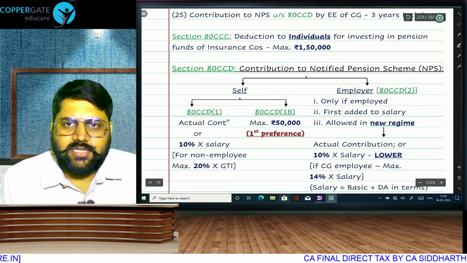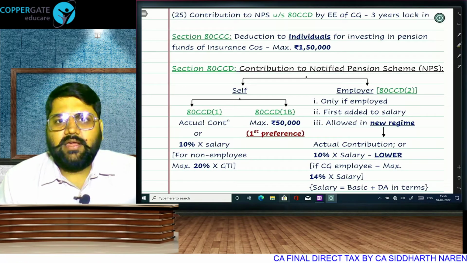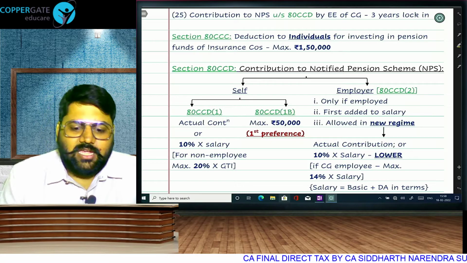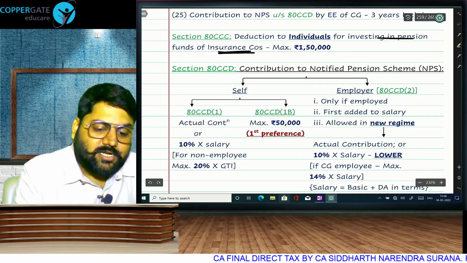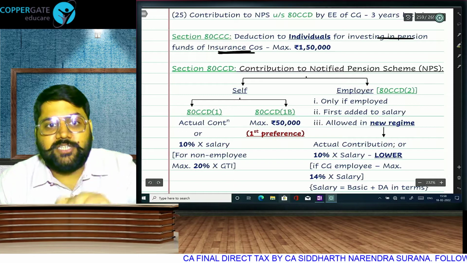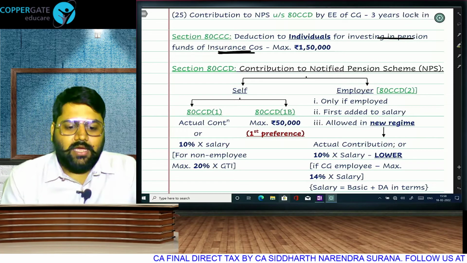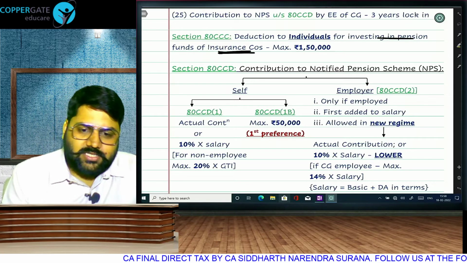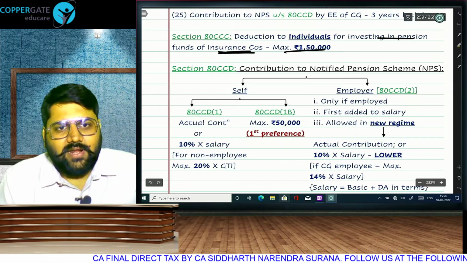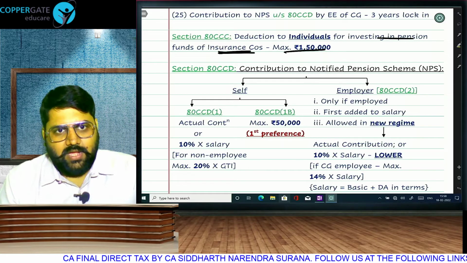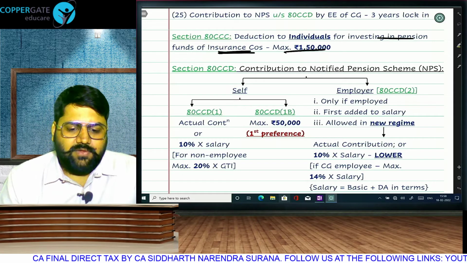I'll go to the next section, 80CCC. Tax deduction for individual for investing in pension fund of insurance company. In 80C list, you will get pension fund of mutual fund companies. Here it is pension fund of insurance company. Actual contribution or 1,50,000, whichever is lower.